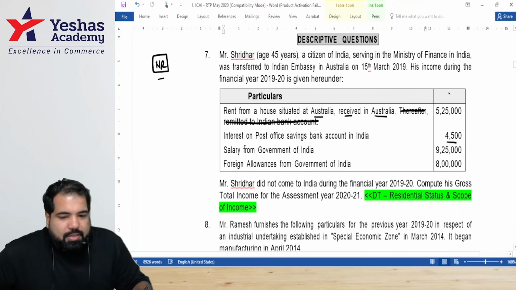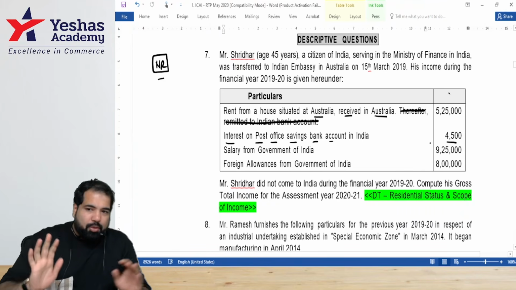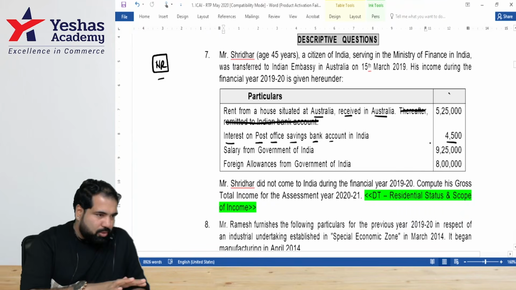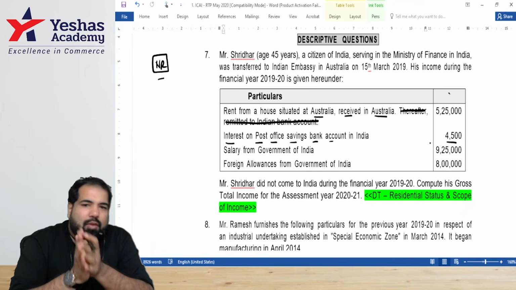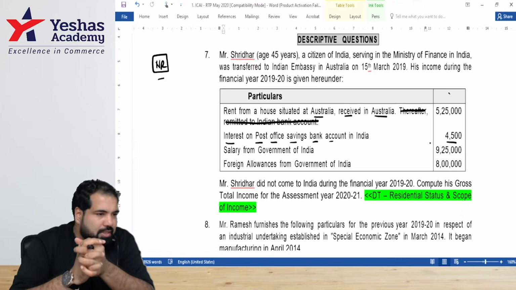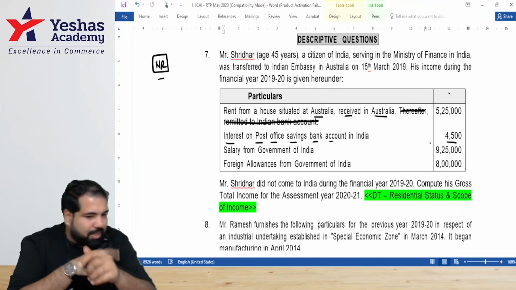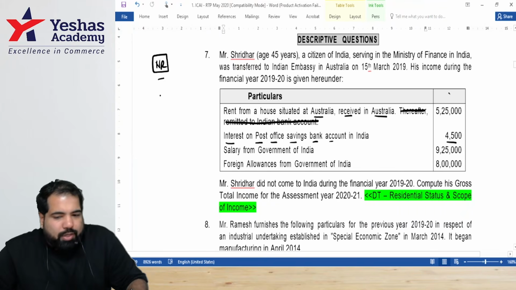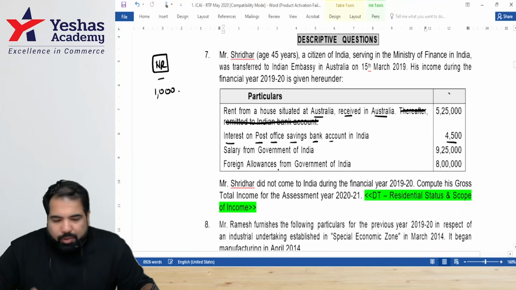Everyone understanding? Next, interest from a post office savings bank account in India, guys, 4,500. But if you remember, guys, yes, there is an exemption. We had done it in a chapter called exempt income. If you don't know, I'll teach you. Guys, if you have a post office savings account and if you earn some interest, then up to 3,500 it will be exempt. So how much will be taxable here, guys? Only 1,000. All right. Remittance is always ignored. Perfect. Yes.